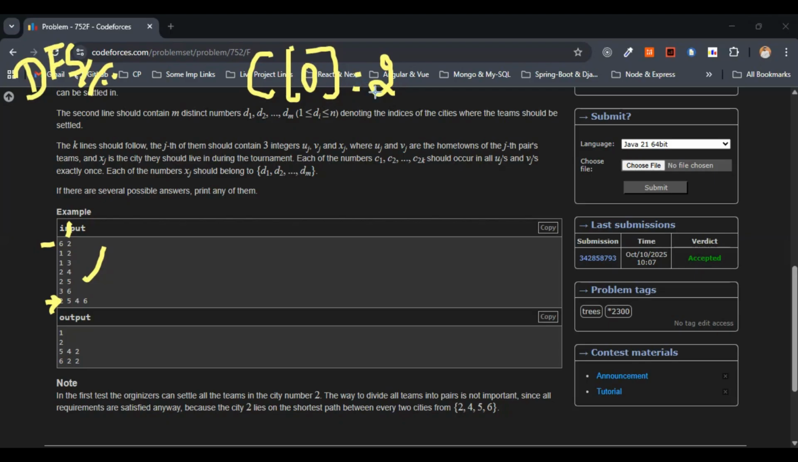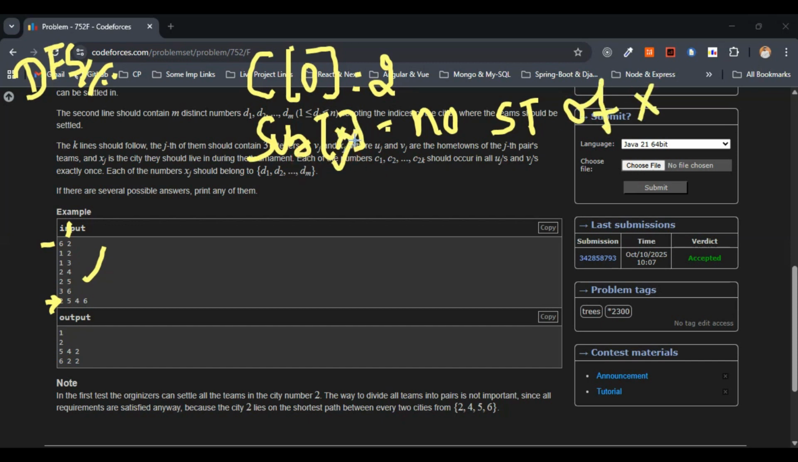During the DFS, we count sub of x, sub being the subtree. Sub of x equals the number of special cities in the subtree of x that we are considering. So we'll run the DFS from C of 0 equals 2, and during the DFS we count sub of x equals the number of special cities in the subtree of x. And also we will append the special nodes to the list PS.